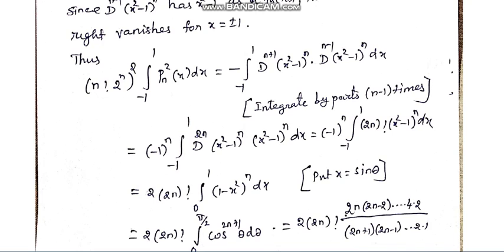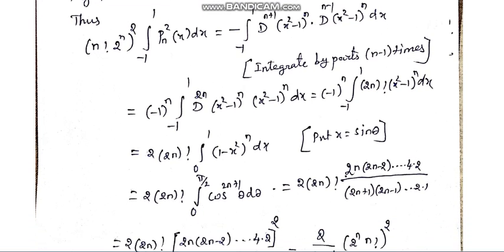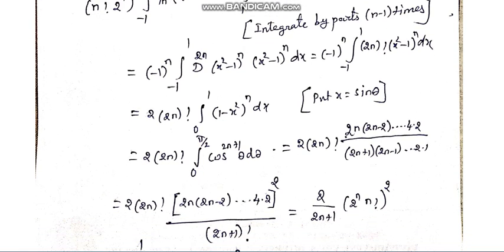And finally we can get the integral: minus 1 to the power n, integral minus 1 to plus 1, 2n factorial by 2n, (x square minus 1) to the power n dx. On putting x equal to sin theta, we will get in the limit 0 to pi by 2, cos power 2n plus 1 theta d theta.